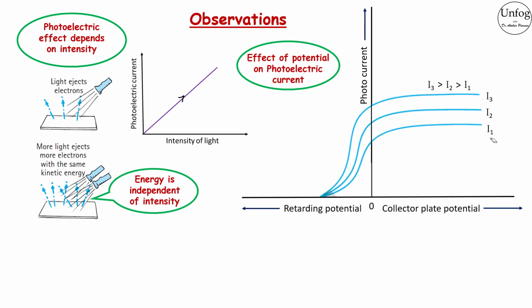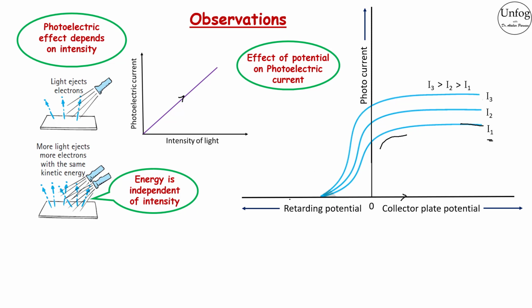Let's keep the frequency of incident light fixed throughout the experiment and now shine a light of particular intensity, say I1. Then gradually let's vary the positive potential of collector plate A using a rheostat and measure the resulting photocurrent each time. The photoelectric current increases with increase in voltage and it will be maximum when all the electrons emitted by plate C reach A. This maximum current is known as saturation current. At this point, even if we increase the potential, current will not increase.